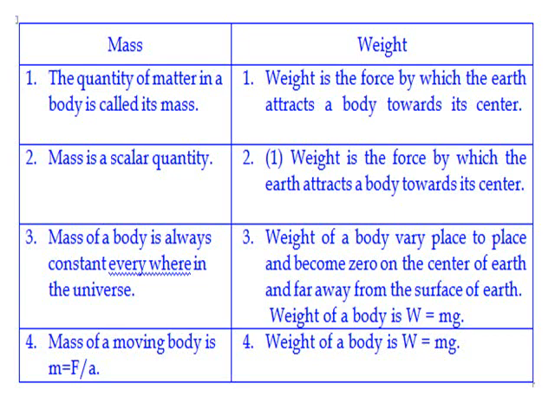Weight of the body is given by the formula W is equal to mg. Since the value of g is not constant, W is also not constant. Mass of a moving body m is given by the formula m is equal to F by a. Weight of the body is given by the formula W is equal to mg. Okay, so these are the major differences.